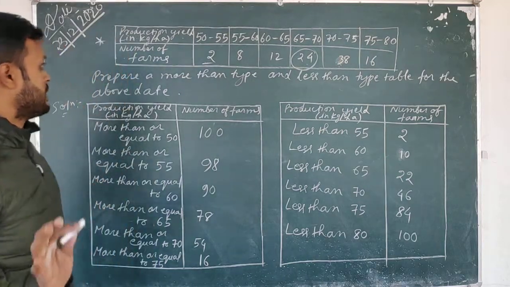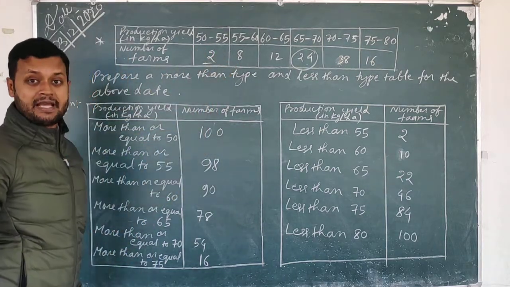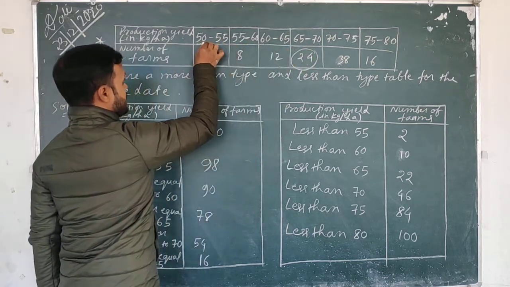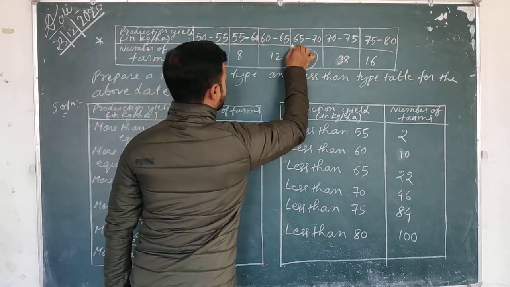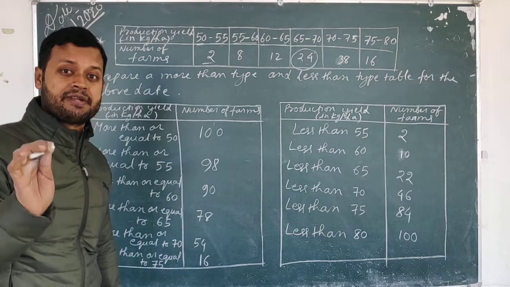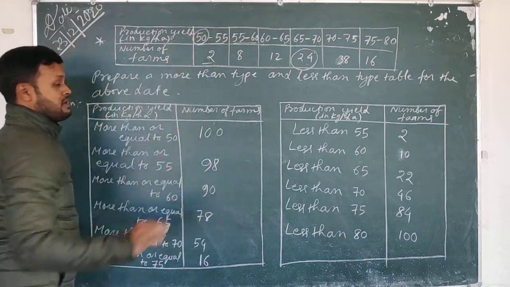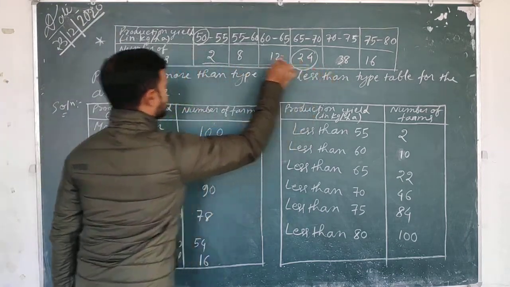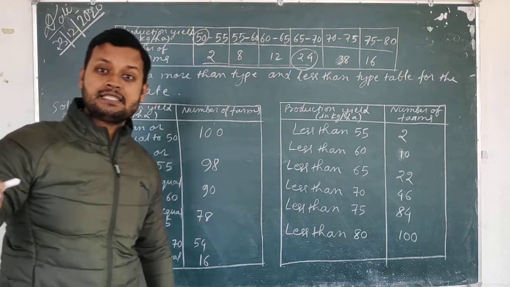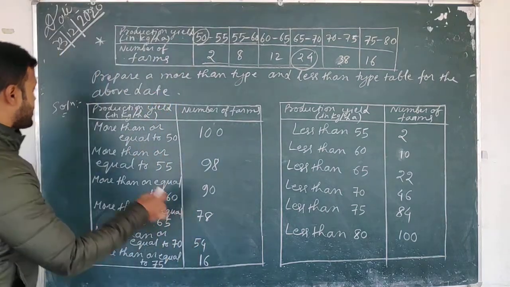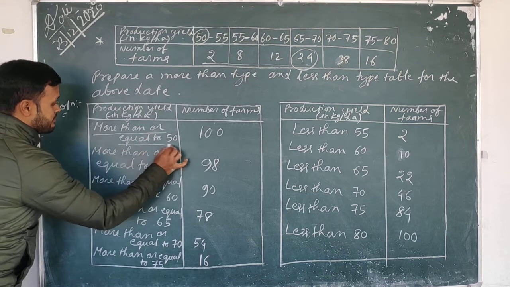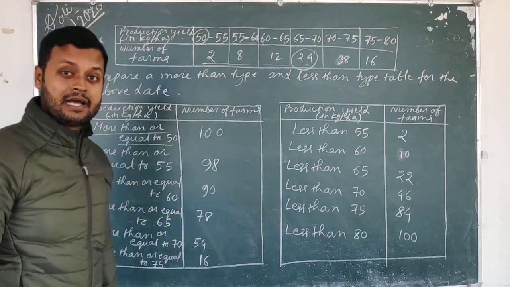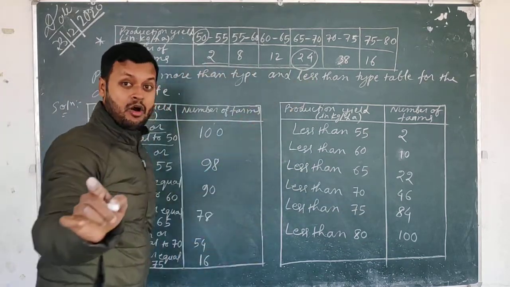Let us see very carefully. Okay, so 50 to 55. You can observe that all the production is above 50, isn't it? Start from 50, 50 to 55, 55 to 60, 60 to 65, 65 to 70. So if I say more than 50, then how many farms will come, students? If I say more than 50, then I have to add all, isn't it? Because all the production is more than or equal to 50. So here I wrote more than or equal to 50. In more than or equal to 50, all will come. Why all will come? Because all the production is more than or equal to 50.